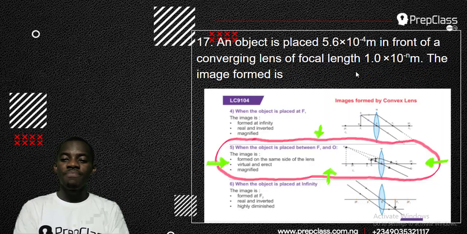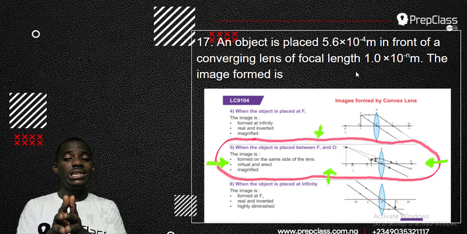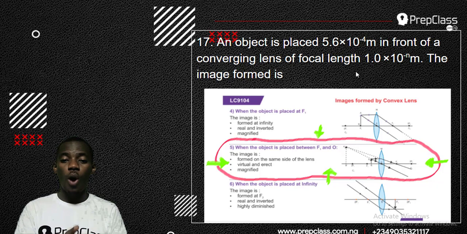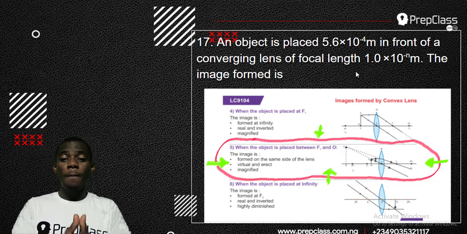Now let me remind you of that. What we were taught is that whenever the object is between the focal length and the lens, the image will, number one, become magnified, it will become bigger, and number two, it will become virtual. That means it cannot be formed on a photographic plate or film.